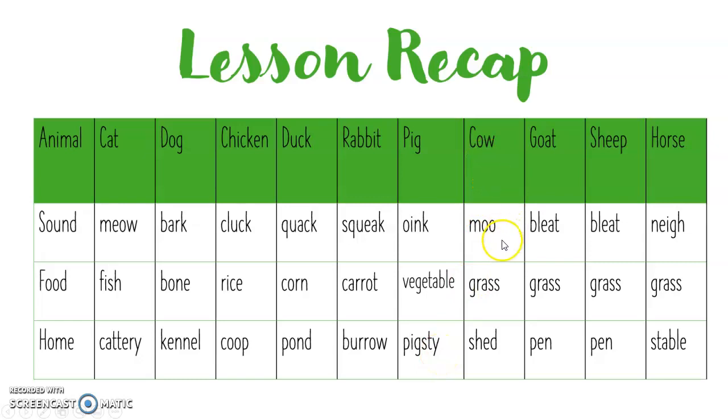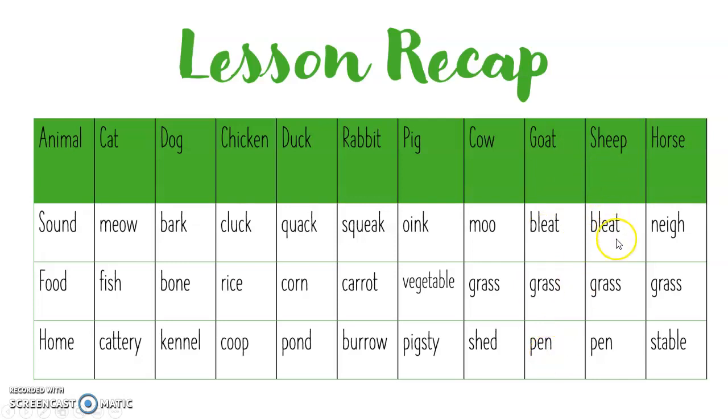A cow moos. A cow eats grass. A cow lives in a shed. A goat bleats. A goat eats grass. A goat lives in a pen.